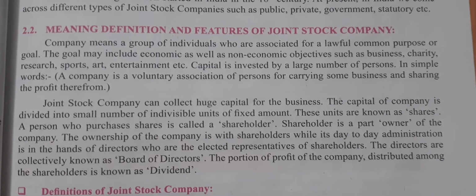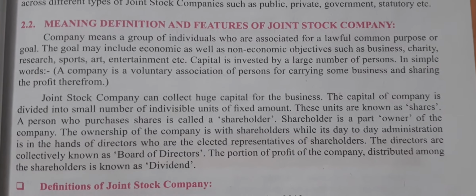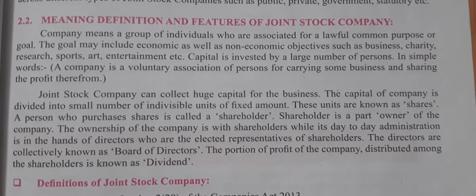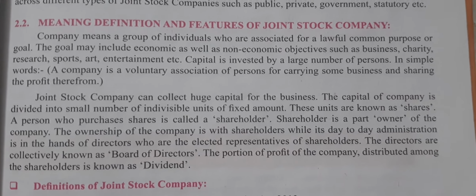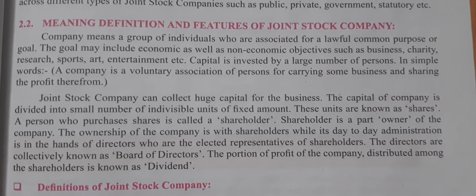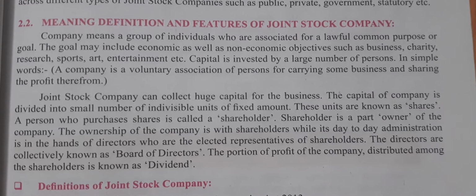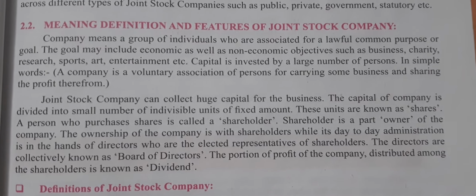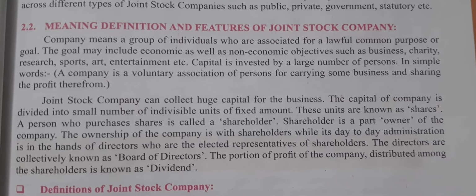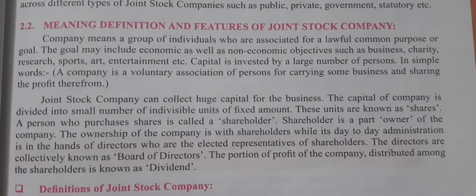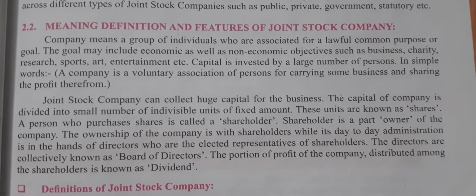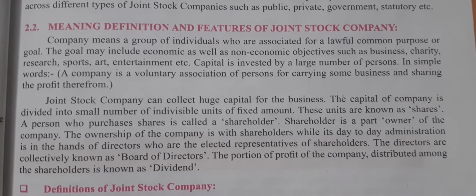This goal may include economic as well as non-economic objectives such as business, charity, research, sports, art, entertainment, right? And this type of company's capital is invested by a large number of persons.